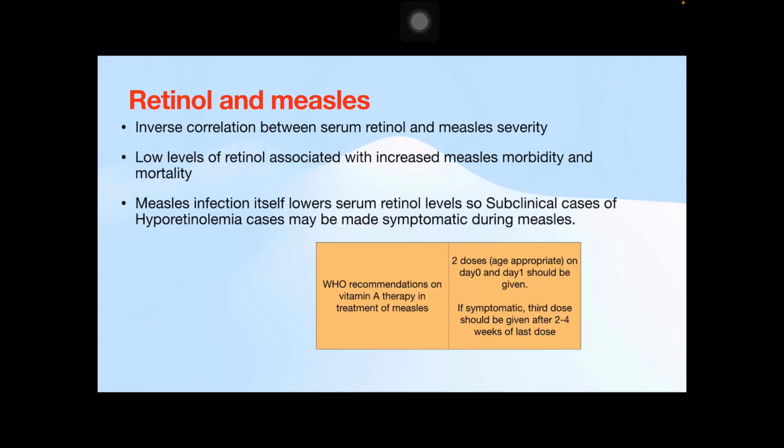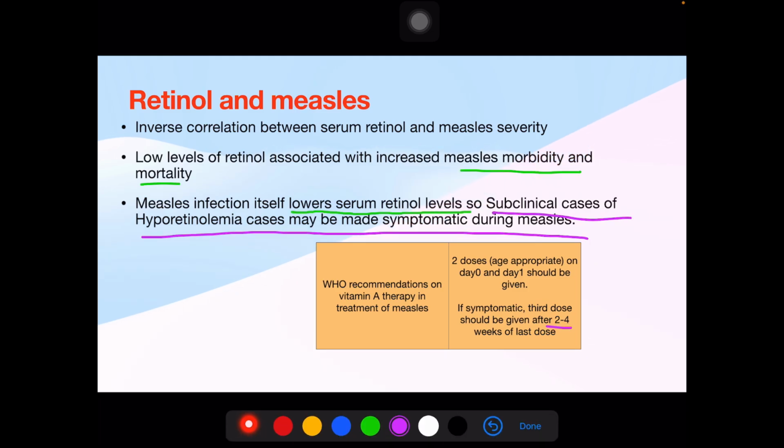So what is the WHO recommendation on vitamin A therapy in the treatment of measles? Two doses are recommended, on day 0 and day 1. If symptomatic, a third dose should be given 2 to 4 weeks after the last dose.